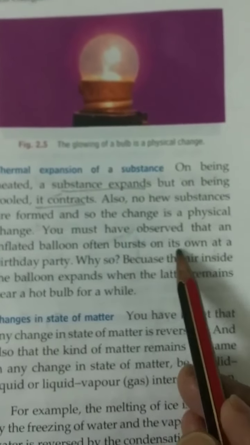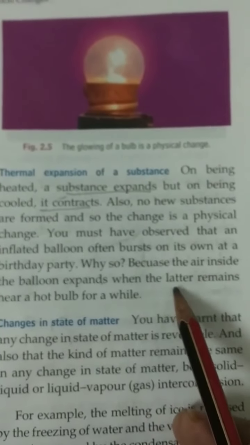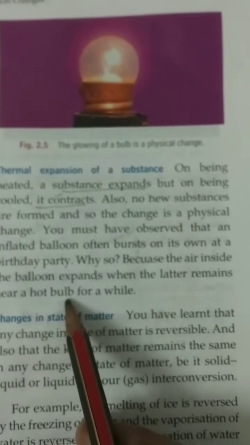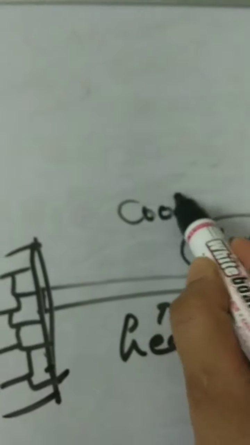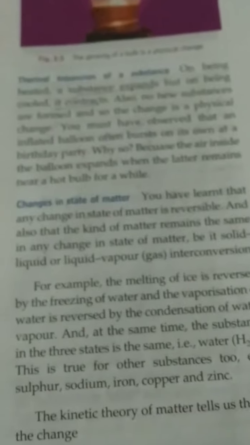We must have observed that inflated balloons often burst on their own at a birthday party. What's the reason? Because the air inside the balloon expands when the balloon remains near a hot bulb for a while. When we heat an iron rod, it will expand. When we cool it to normal temperature, it contracts. But there is no new substance formation. That's why it is a physical change.